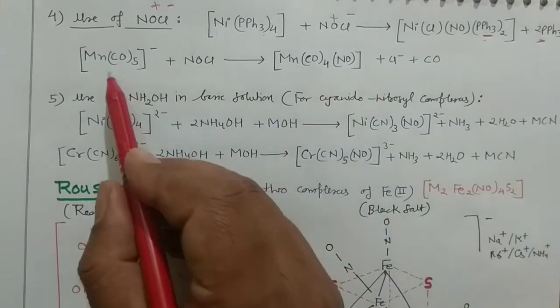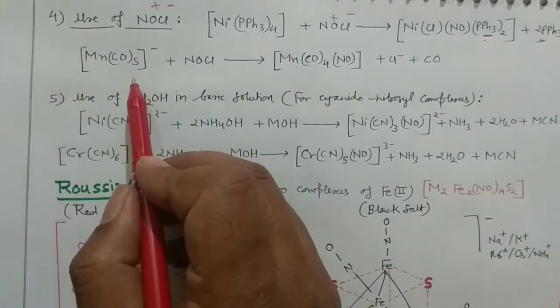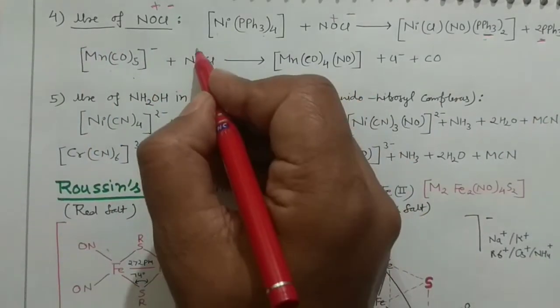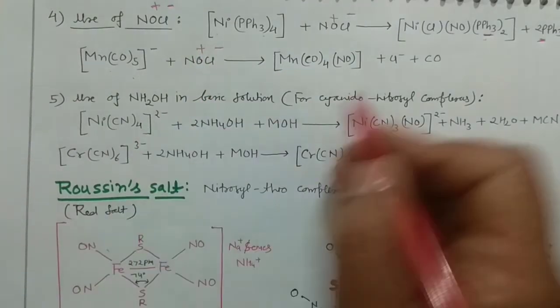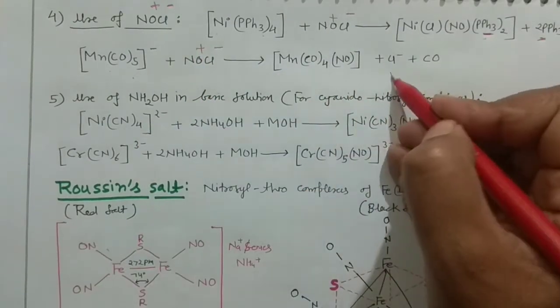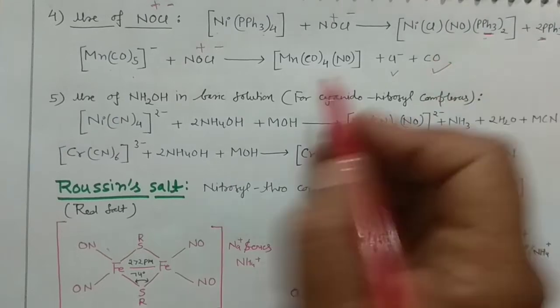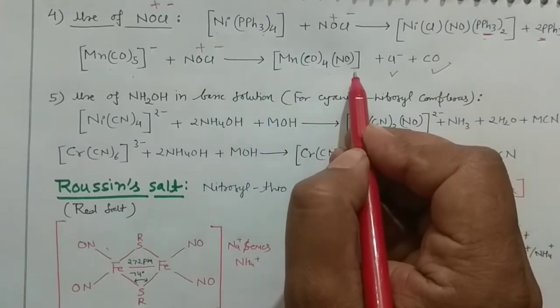Okay, and then you can take another carbonylate ion, and you can react it with this NO positive and Cl negative, and you will have this particular complex, right? Cl negative and CO will be knocked out, and you will have this particular compound. Okay.